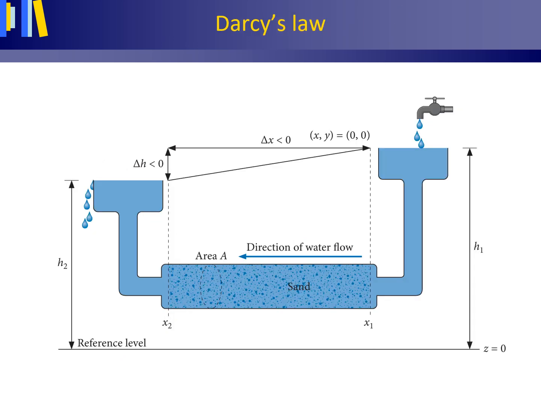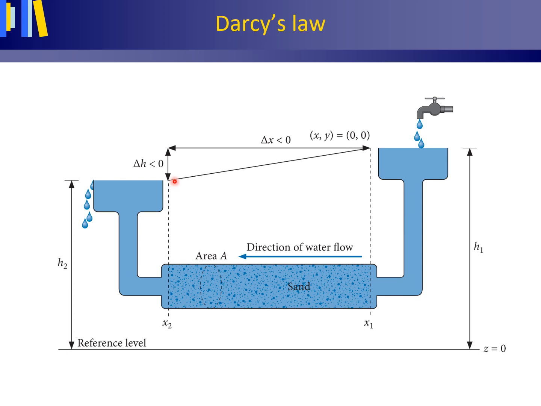Just a slight further explanation on Darcy's law. This figure is a schematic representation of Darcy's experiment, but now with groundwater flow directed from right to left, so in the other direction. x2 minus x1 is a negative number. The difference in hydraulic head, h2 minus h1, is also a negative number, and this means that the hydraulic gradient, delta H divided by delta X, is a positive number.